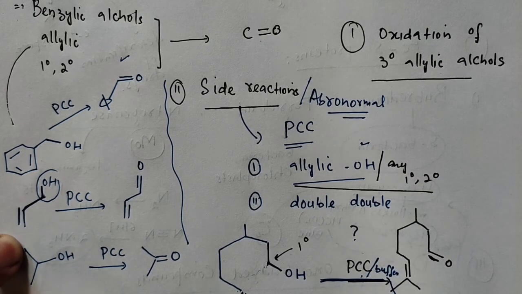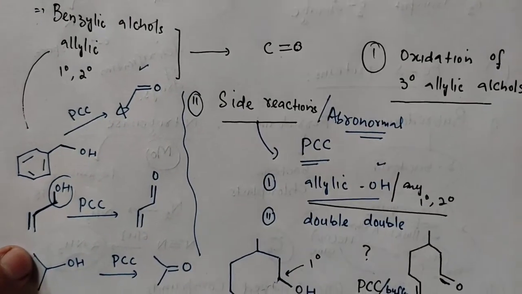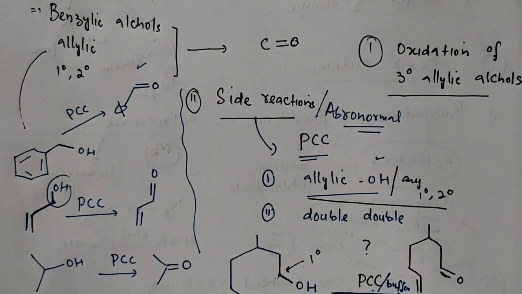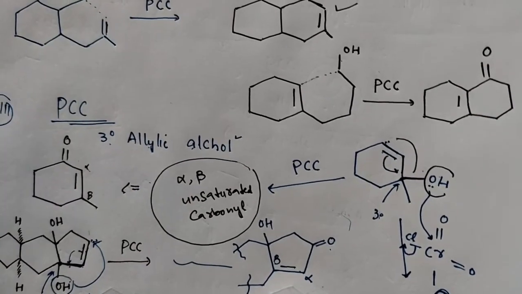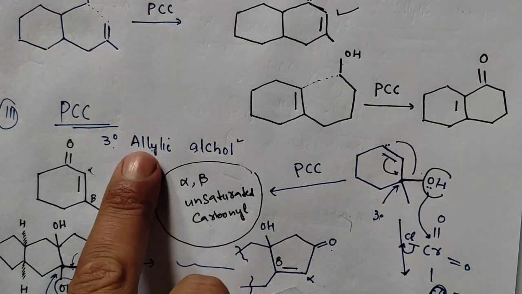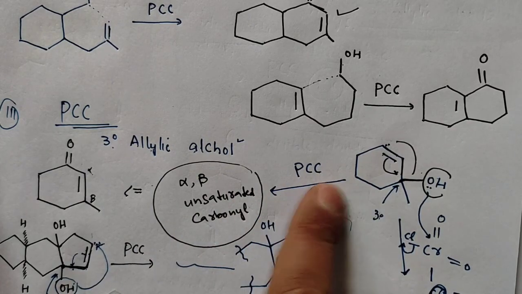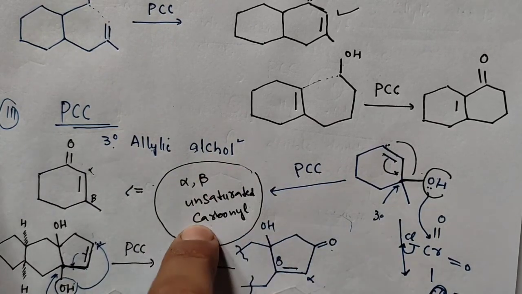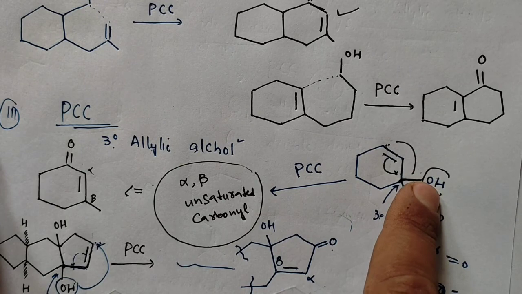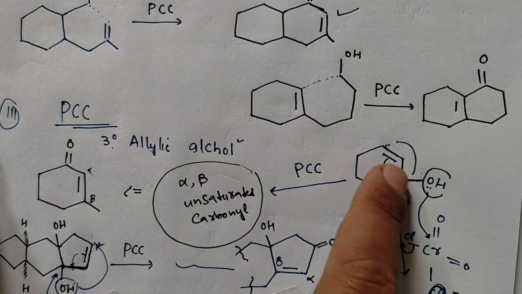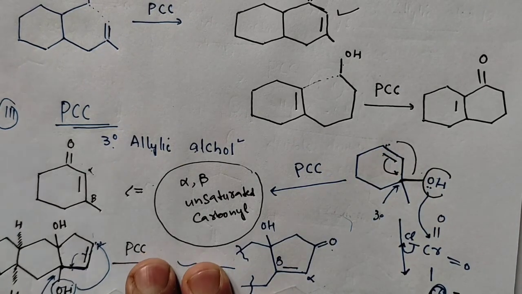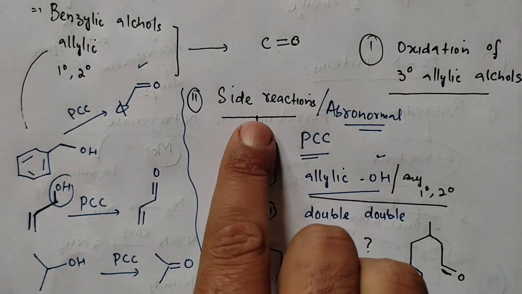So उस case में what you will get, that you have the special reaction हमने अभी discuss की, that you will get alpha beta unsaturated compounds. This was the case of allylic. So if it's a 3-degree allylic alcohol, then in presence of PCC you will get alpha beta unsaturated compounds. उसमें you have to migrate the OH to this position and then the double bond to this position. That's it.